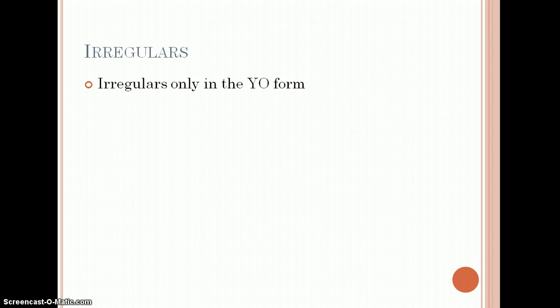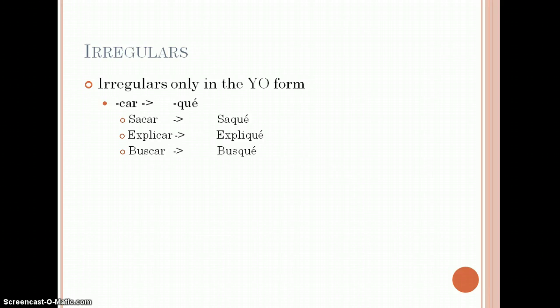So here we go. First, we have the set that are irregulars only in the yo form in the preterite tense. We call those, for lack of more creative terminology, the CAR verbs, as in a verb like sacar, so it's saqué, Q-U-E. Here are some others, explicar, buscar.